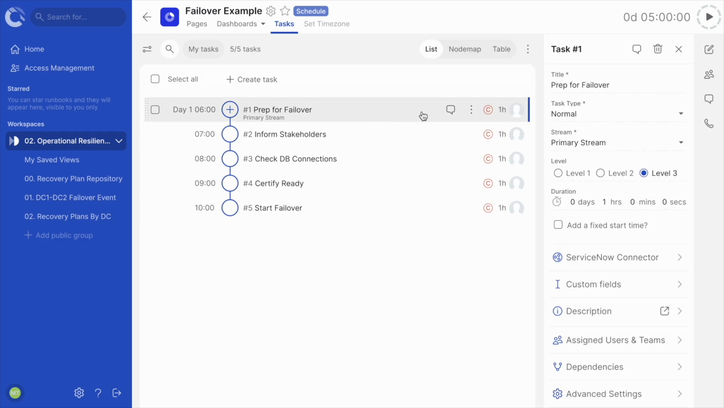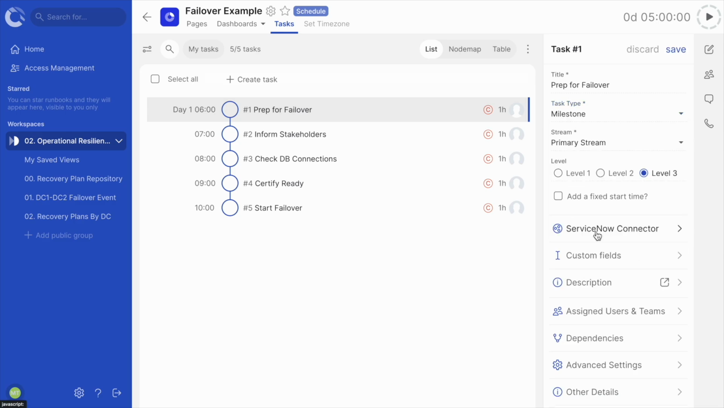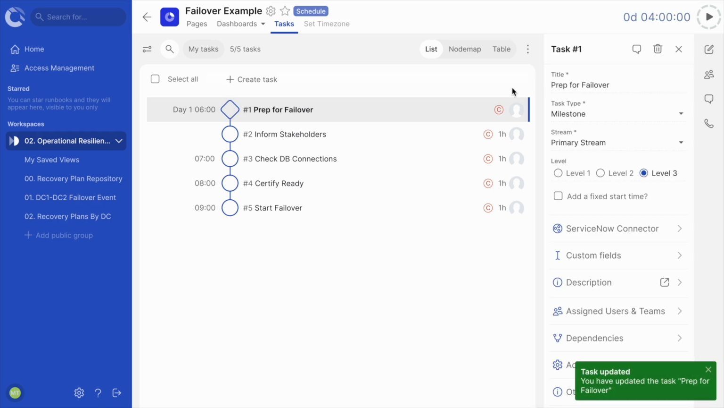Clicking on the task opens and closes the Task Details panel. Here we can rename a task, delete it, specify a task's type, what stream it's in, and much more. First, let's take a look at some different task types. I am going to change my first task into a milestone task. A milestone has a 0 duration and is typically used to capture key moments in your plan, like kicking off the prep for this event. Don't forget to click Save at the top of the Details panel for the changes to take effect.